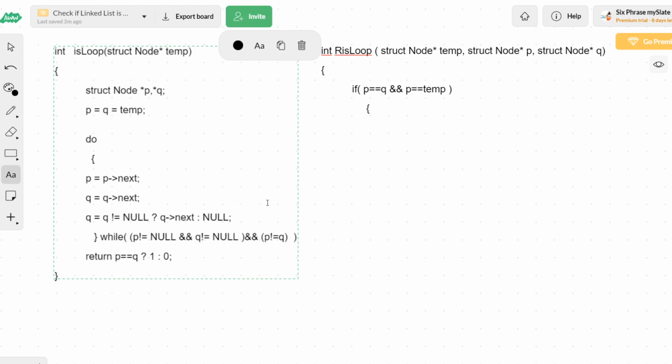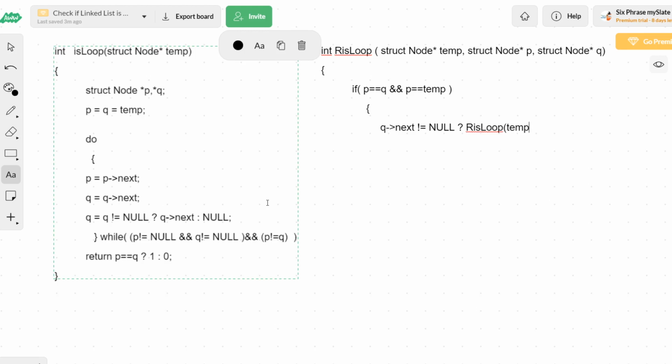So what I will do is I'll just make a recursive call. First of all, I'll write the ternary operation. The ternary operation is Q of next not equal to null. If Q of next is not equal to null, if the condition is true, then definitely I can do two jumps. So if this condition is true, I will call the same function, the loop function, recursively, and I will be passing arguments.